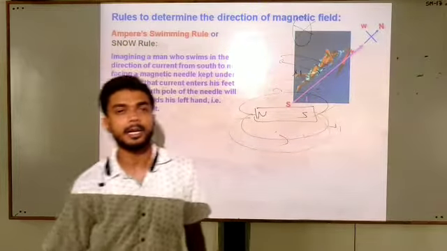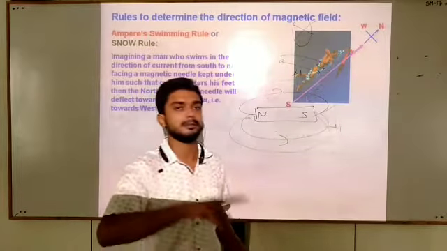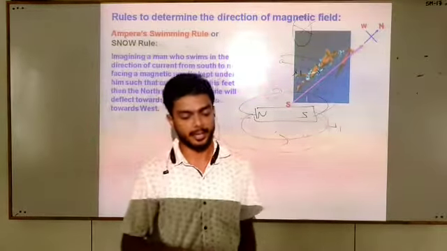And if current is entering from your head, then the magnetic compass will show the deflection towards the right.